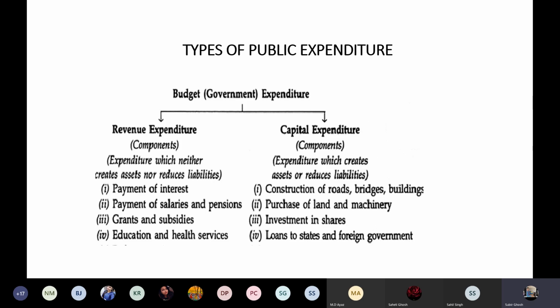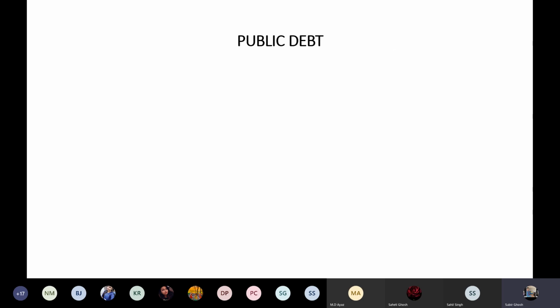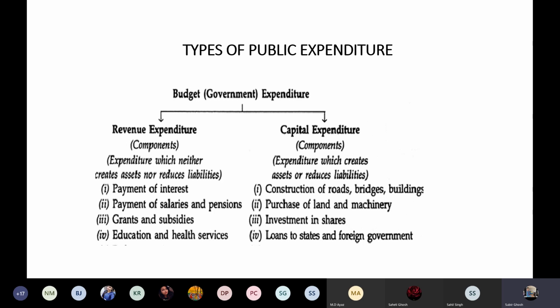Then the types. This is the last slide, perhaps, of this public expenditure. Types of public expenditure. Mainly, public expenditure is categorized into two types. One is revenue expenditure, another is capital expenditure. What is revenue expenditure? Revenue expenditures are consumption expenditures incurred on civil administration, defense forces, public education. Those are the revenue expenditure.